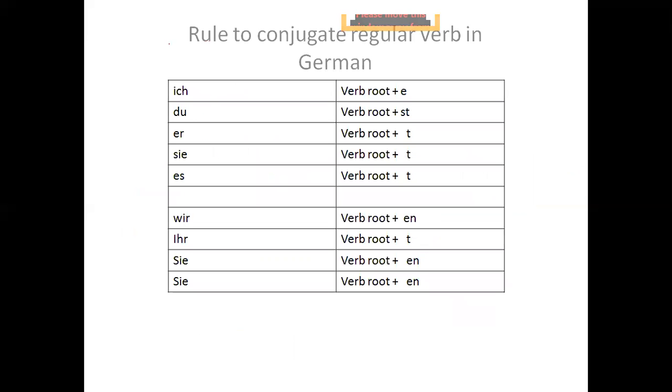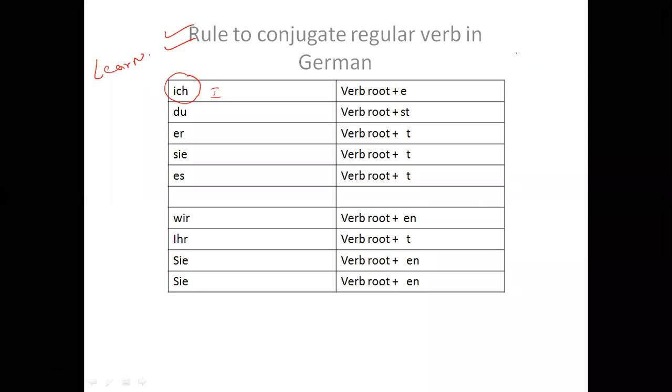So what is the rule for conjugating a verb? This you must learn, memorize, and you must understand this concept. Okay, so with ich, we have already discussed the personal pronouns, right? You already know the meaning of ich is I. So the rule says it is verb root plus e.